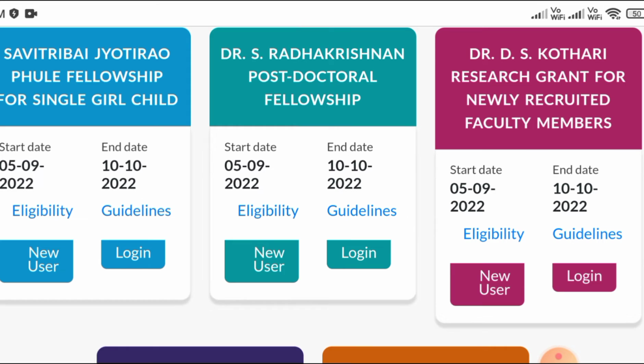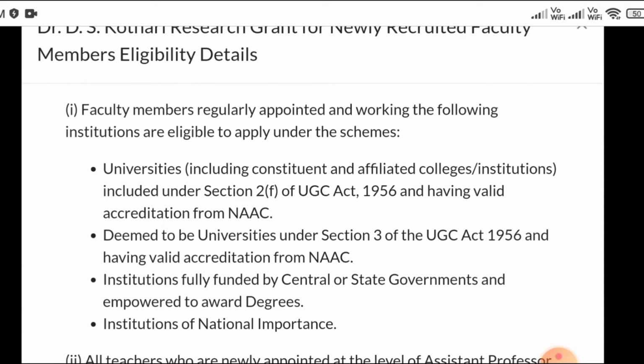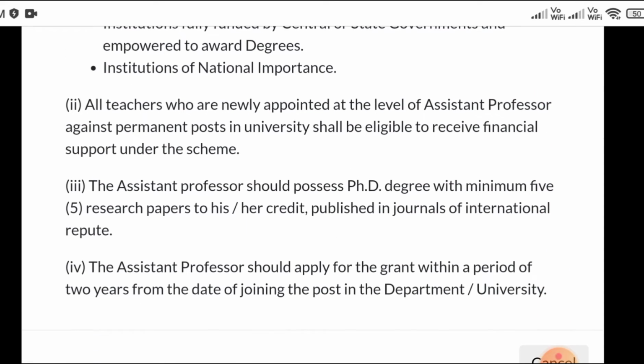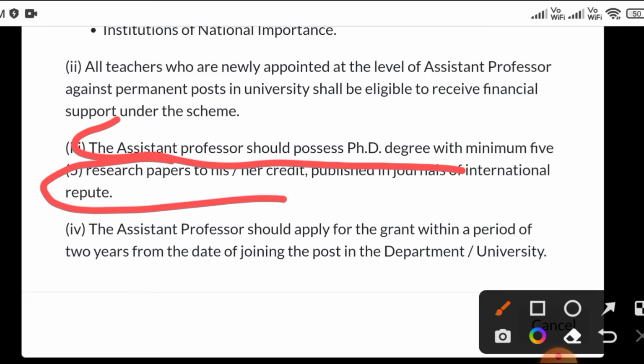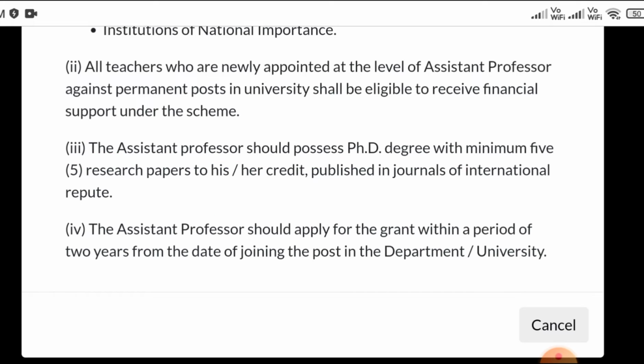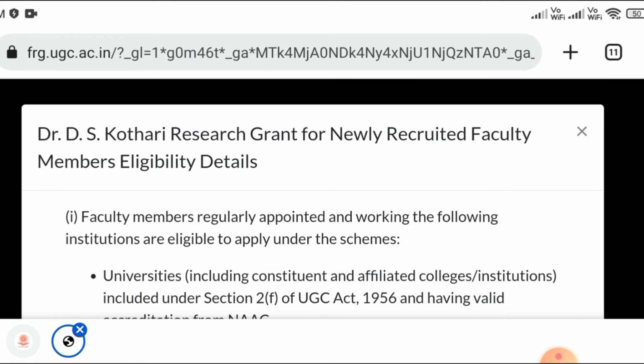The next fellowship is the Dr. D.S. Kothari Research Grant for newly recruited faculty members. Basically, this fellowship is only for faculty members who are newly recruited. So what kind of eligibility is required? You click on the eligibility button and you get all the details. What you have to remember is here: the assistant professor should possess a PhD degree first of all, a minimum of 5 research papers, and should apply for the grant within 2 years of the date of joining. So these are some important points for the faculty member.